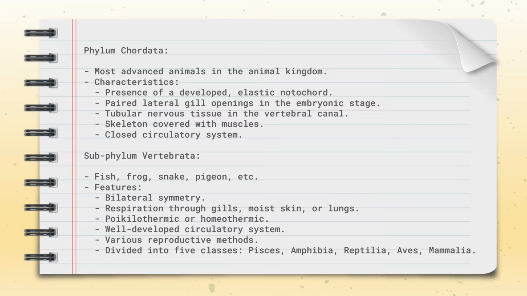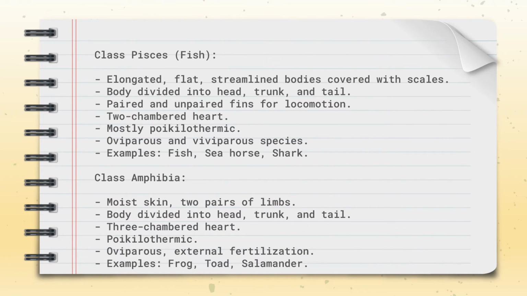Class Pisces: elongated, flat, streamlined bodies covered with scales, body divided into head, trunk and tail, paired and unpaired fins for locomotion, two-chambered heart, mostly poikilothermic, oviparous and viviparous species. Fish, seahorse, shark are the examples. Amphibia: moist skin, 2 pairs of limbs, body divided into head, trunk and tail, 3-chambered heart, poikilothermic, oviparous, external fertilization. Examples include frog, toad, salamander.